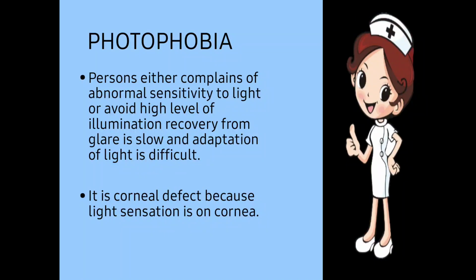photophobia. The patient either complains of abnormal sensitivity to light or avoids a high level of illumination. Recovery from glare is slow, and adaptation to light is difficult. In this condition the patient complains that he or she is not able to tolerate a high level of light, or takes a long time to recover when he or she looks at higher illumination. Slow adaptation to light is very difficult. He or she always complains that I am not able to tolerate the light. This condition is known as photophobia.